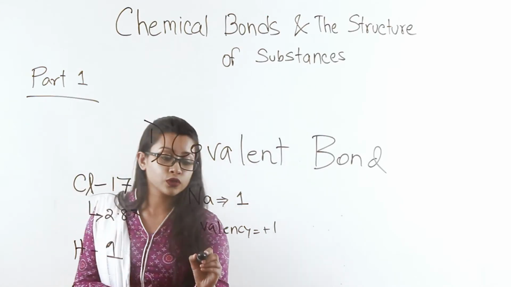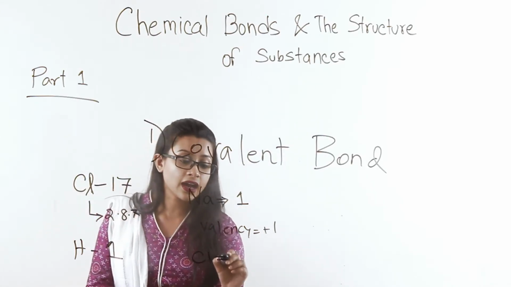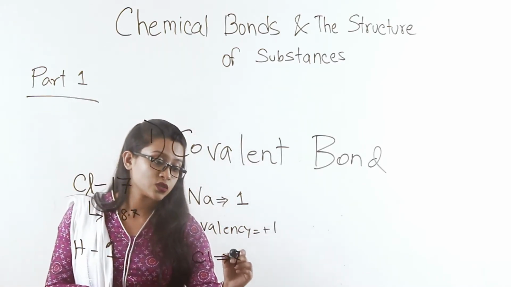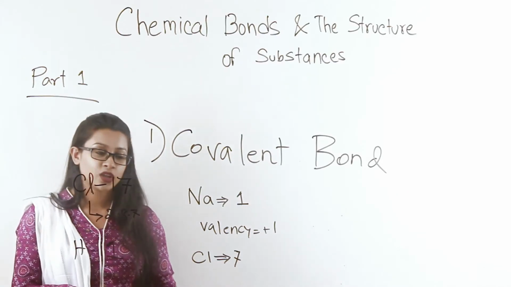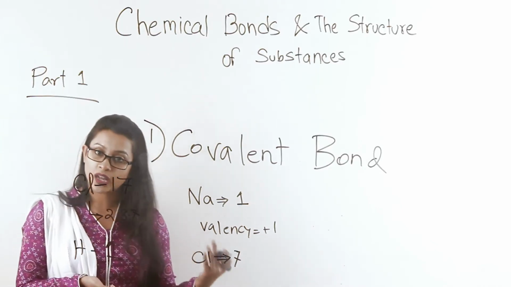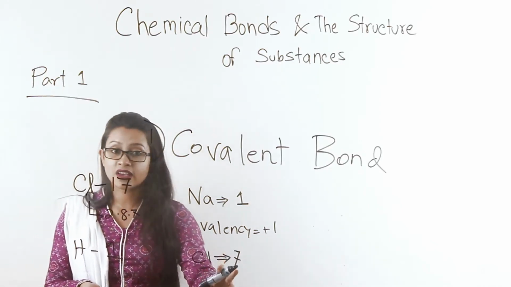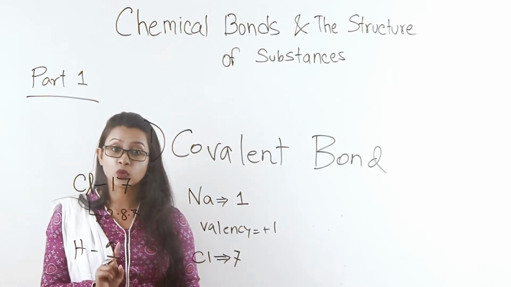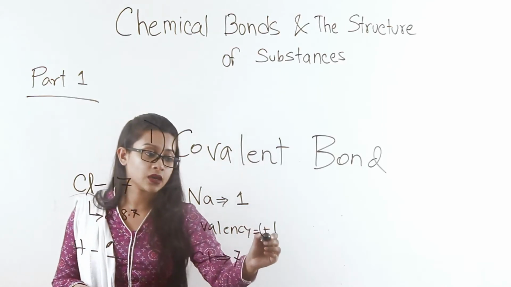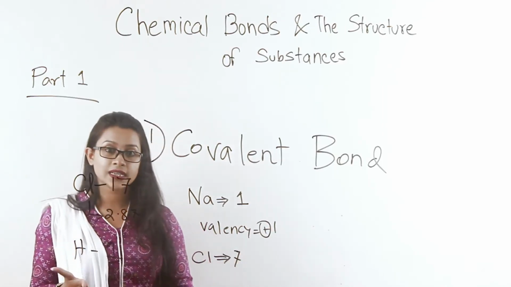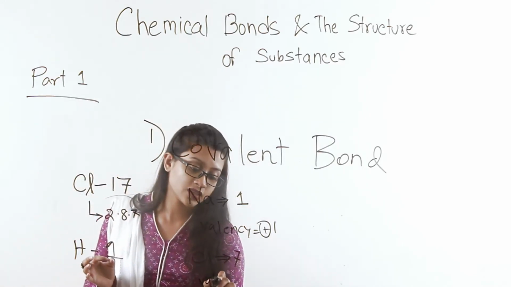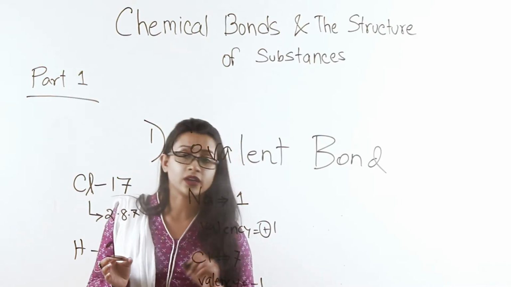And in the case of chlorine, chlorine has an outermost shell filled up to 7. So is its valency 7? No. The trick is that the valency is how many electrons you can either gain or lose. So chlorine has 7, and it needs to gain 1 more. Listen to me carefully. Sodium has to lose 1, so it has a positive valency, and chlorine has to gain 1, so it has a negative valency. And chlorine's valency is therefore -1.